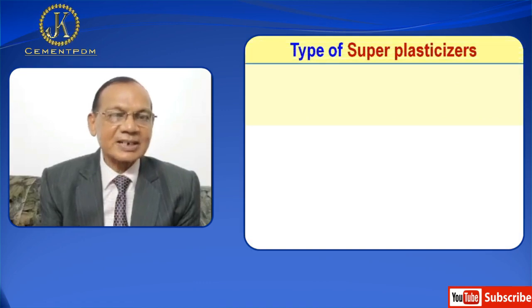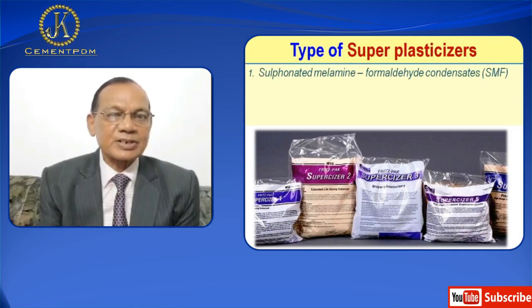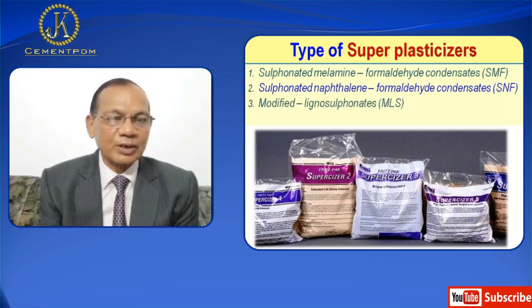Now let us see types of superplasticizers. Number one, sulfonated melamine formaldehyde condensates, SMF. Number two, sulfonated naphthalene formaldehyde condensate, SNF. Number three, modified lignosulfonate, MLS. Number four is polycarboxylate derivative.